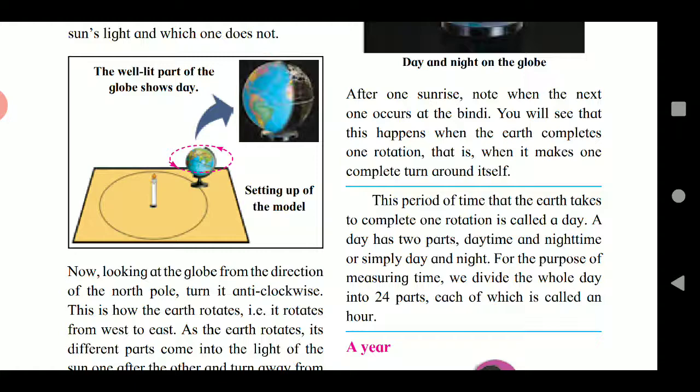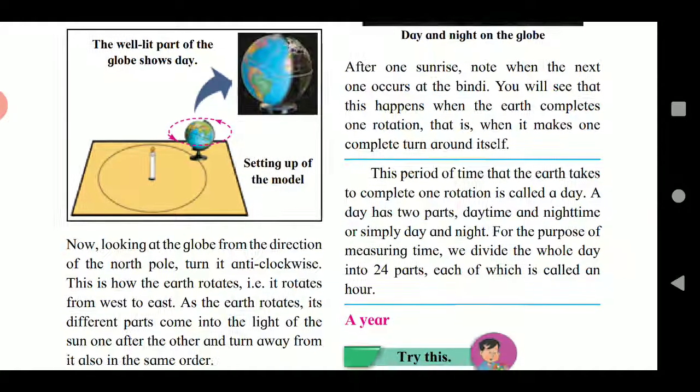Day has how many parts? Two parts, day and night. For the purpose of measuring time, we divide the whole day into 24 parts, each of which is called an hour. Therefore, we have 24 hours in a day.